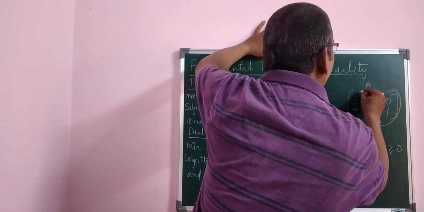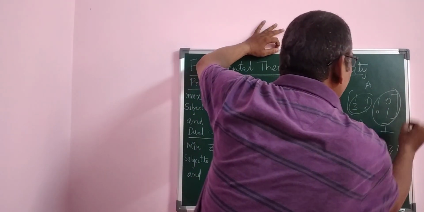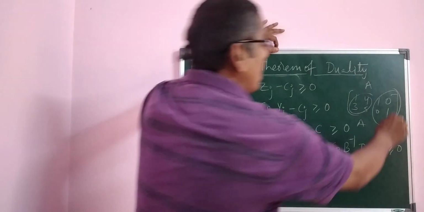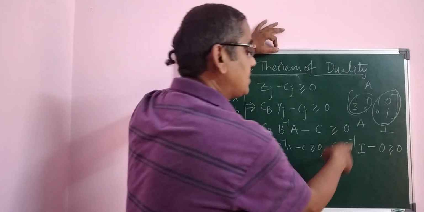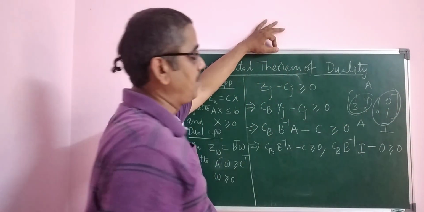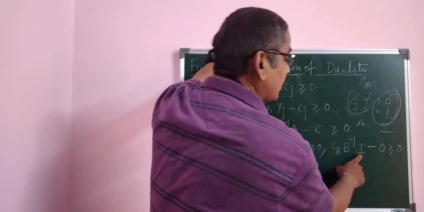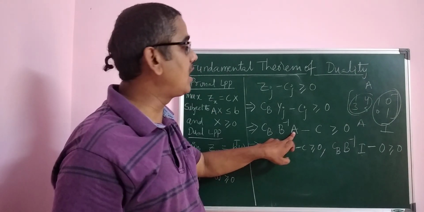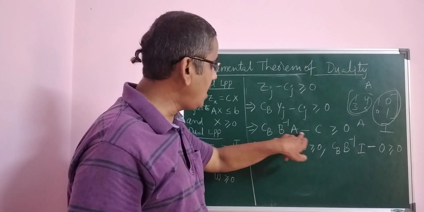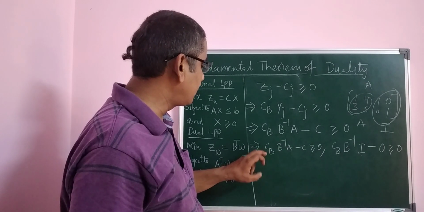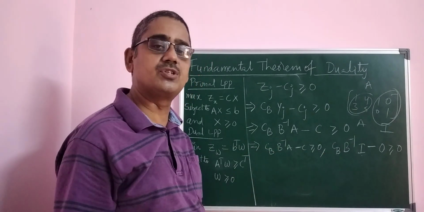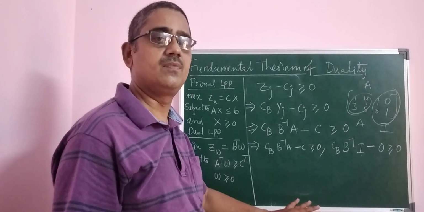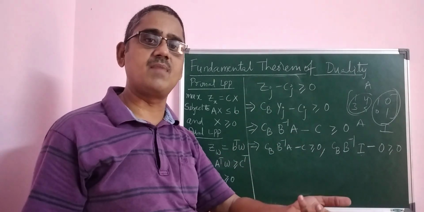If you divide, this is A and this is I. I am dividing. The I consists of only the basis matrix, that is the unit matrix, and for those vectors the costs are 0. You see, the cost matrix is divided into two parts, A and I. For A, I am considering this format: CB B inverse A minus C is greater than or equal to 0. Same as it is, for the vectors of the non-basis matrix.